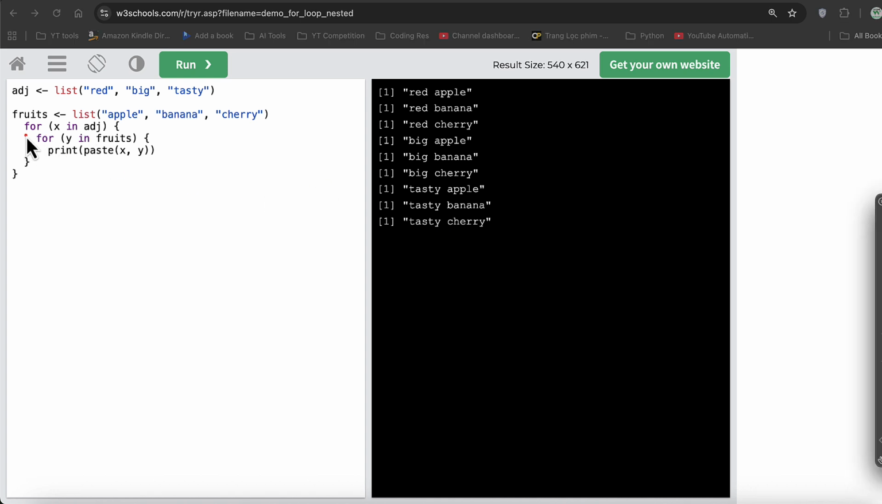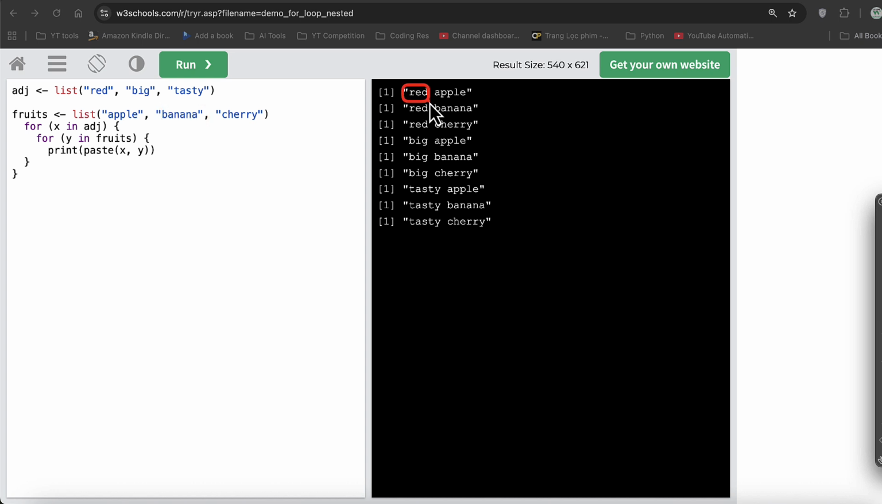The way the nested loop works is that for every single iteration of an outer loop, the inner loop completes its entire cycle. So for example, if there are 3 items, for every single item of the outer loop, the inner loop will execute 3 times based on the number of items inside its list. Then again, for the second item, it's going to execute 3 times. Then for the third item, tasty, the inner loop will again execute 3 times for its items.